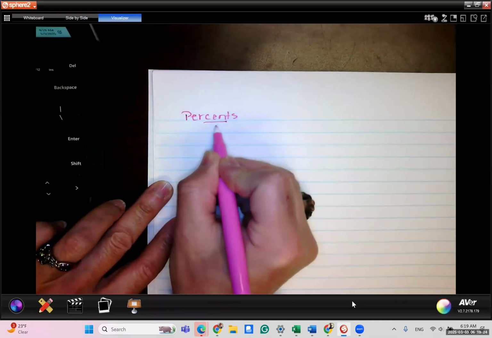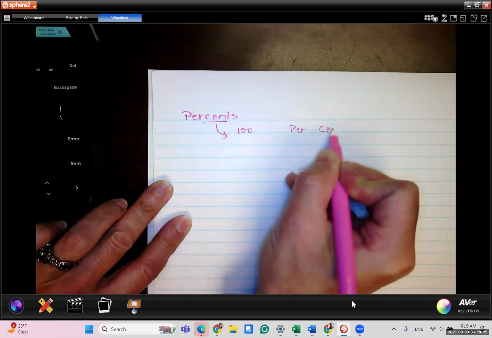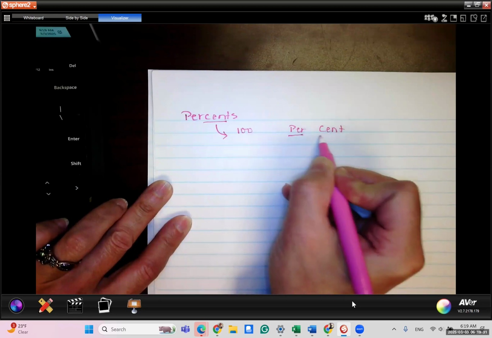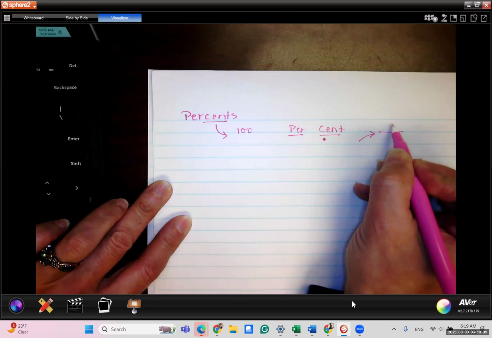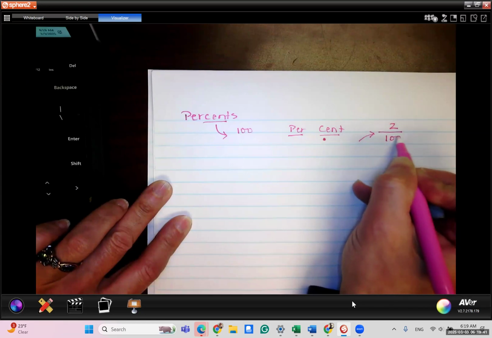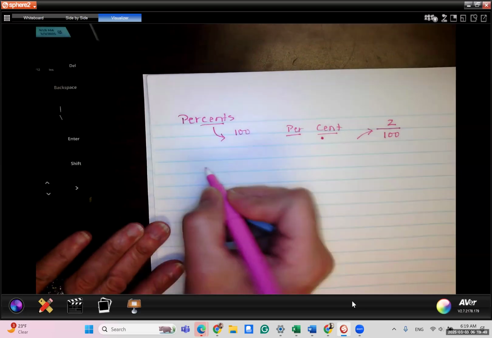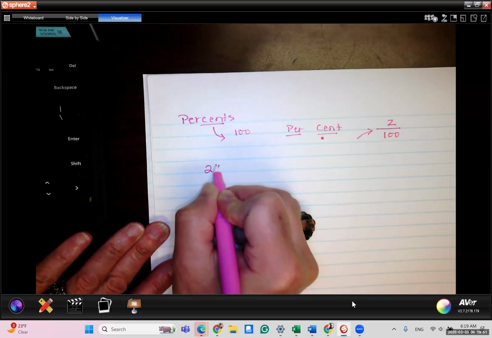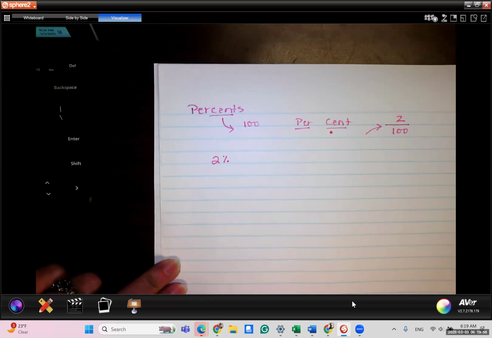So basically, percents, as the name would suggest, the word cent means 100. So a percent, if you separate it as 2 words, basically means per 100. And per in math is shown with a fraction. So let me say 2 over 100, that's a percent. That's 2%, because that's 2 per 100 units. So keep that in mind. Another thing is that the percent symbol comes after the number, not before. Some people put it before for some reason, so make sure that you do it afterwards.